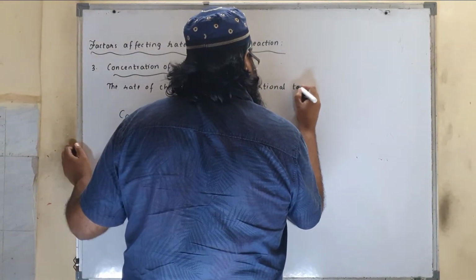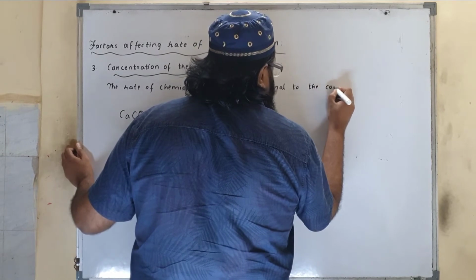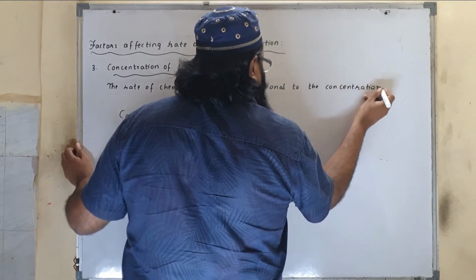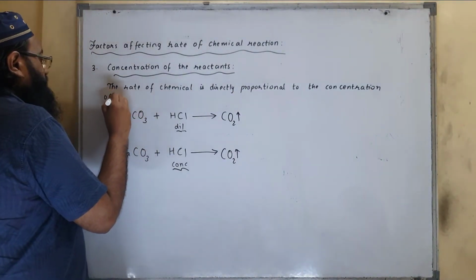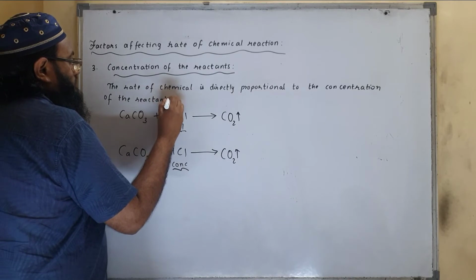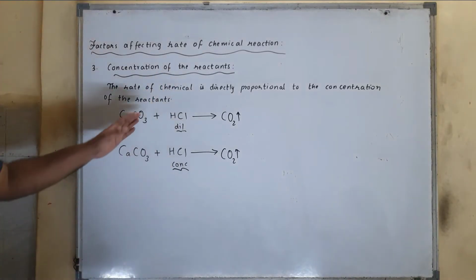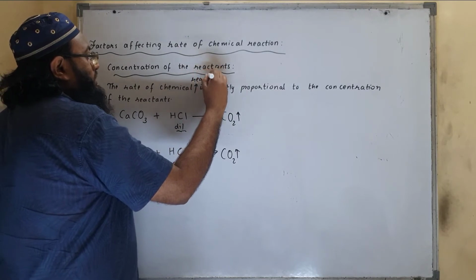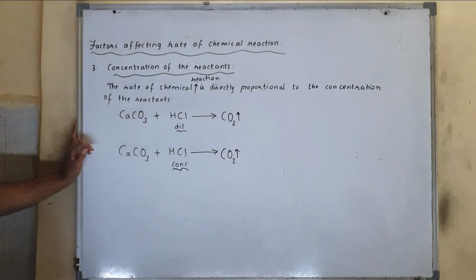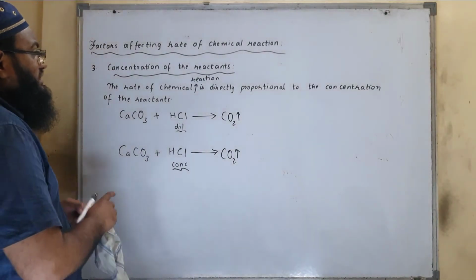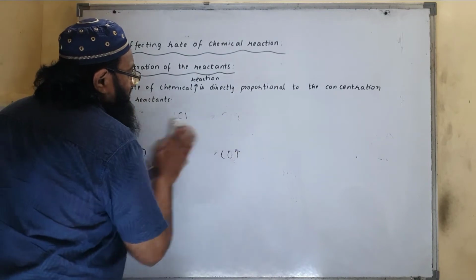The rate of chemical reaction is directly proportional to the concentration of the reactants. We can say that rate of chemical reaction increases with the increase in the concentration of the reactant.